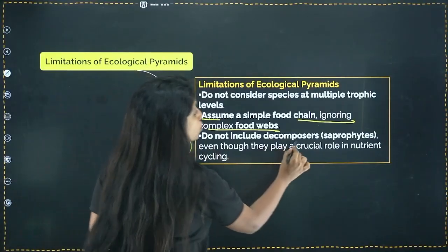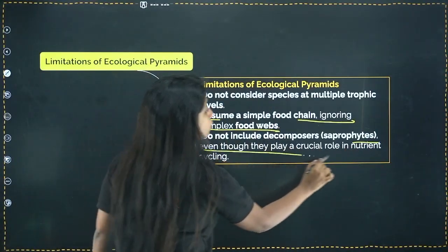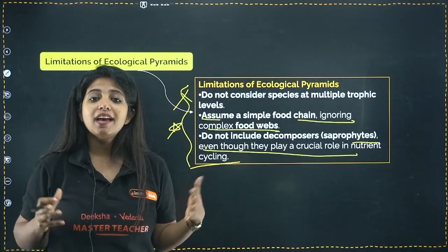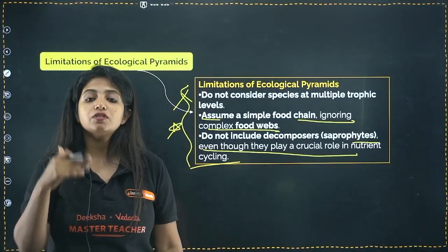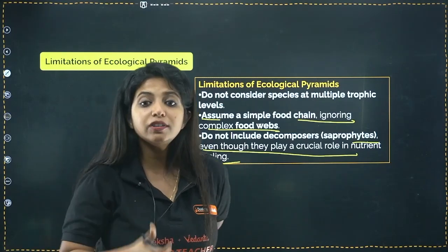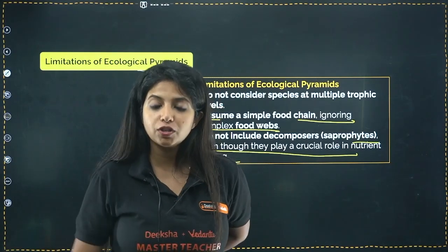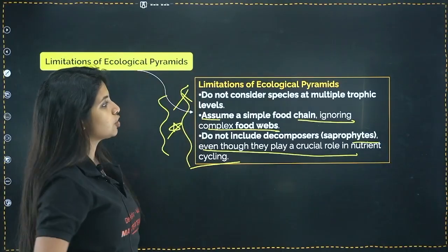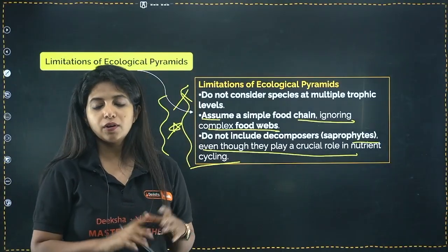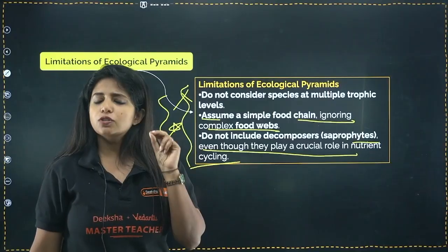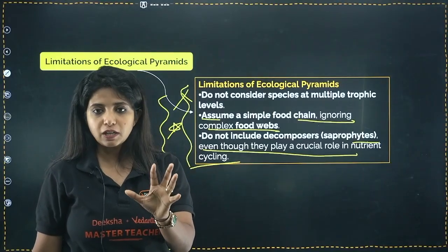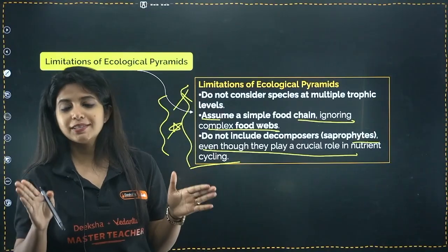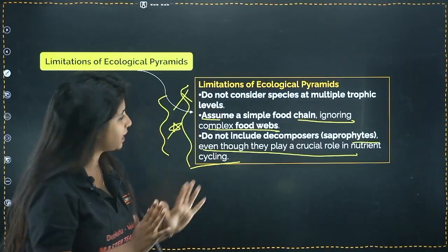Next thing, they do not include decomposers or saprophytes even though they play a crucial role. So in any of these things, did you ever see decomposers out there? And that is a very big loss, right? Because decomposers play the major role. How would you replenish the energy if at all decomposers are not there? And that is not being considered. So basically you have 3 limitations of ecological pyramids. 1, do not consider organism at multiple trophic levels. Second, they consider only simple food chain, that is not possible. And the third one, they do not include decomposers. These are the things that you need to keep in your mind.